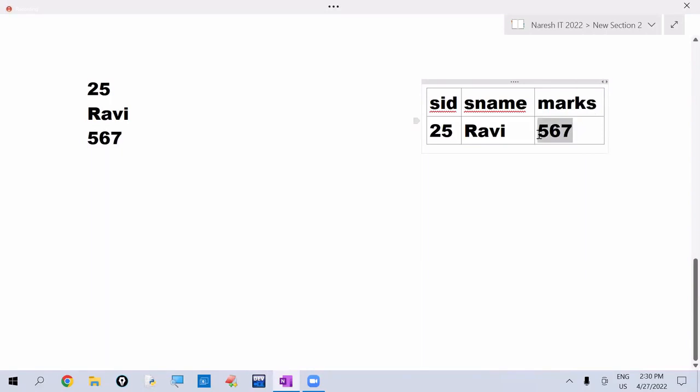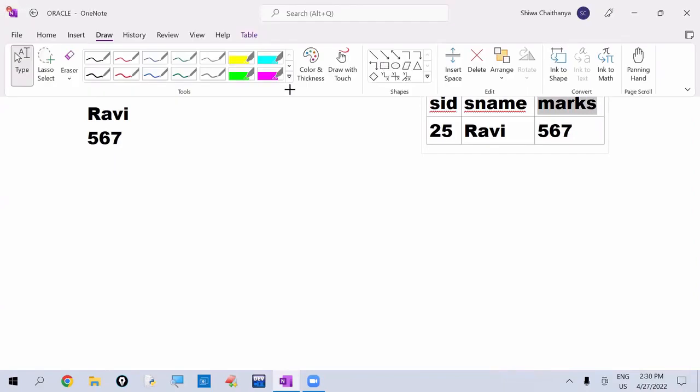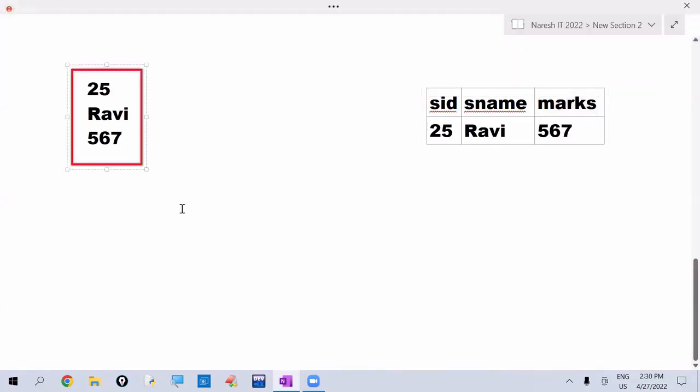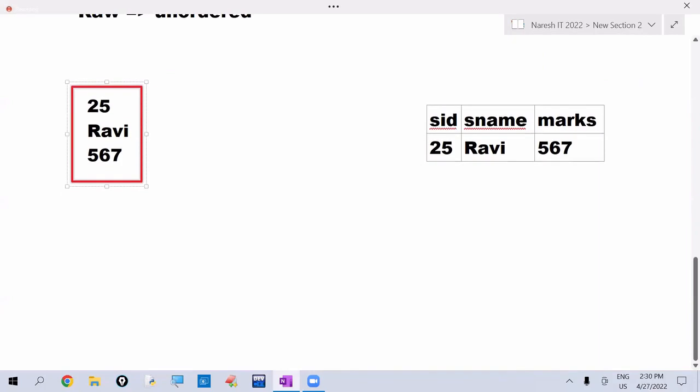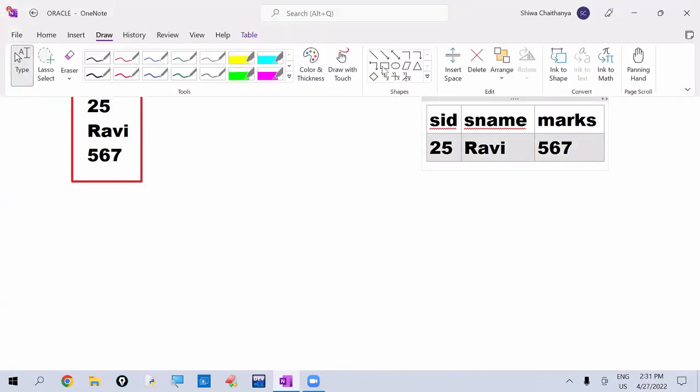So now what is this 567 here? Marks. So here, this left one, we are calling as the data. Data means only raw collection of facts will be there. Those are not arranged in any particular order. Raw means unordered, just raw facts. Whereas this right side one we are calling as the information. If the data is arranged in meaningful form, we are calling that as the information.